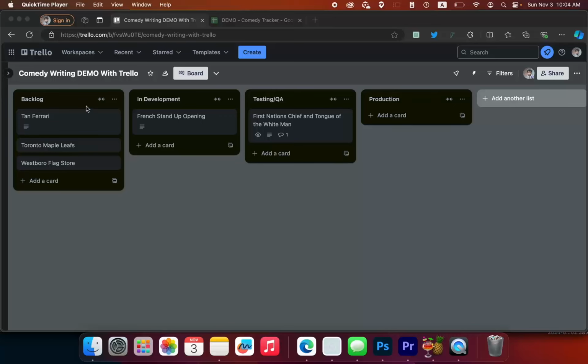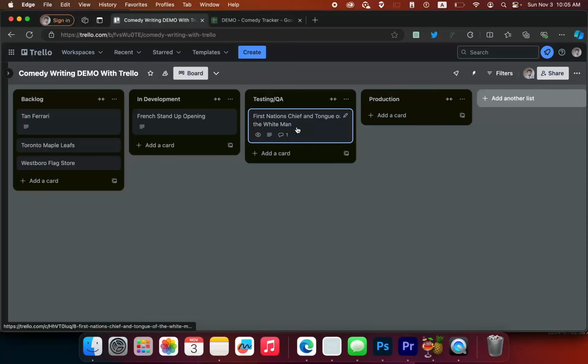But basically, in software development, you have these four categories: backlog, in development, testing, and production. And these little cards here are the things in the backlog, so waiting to be worked on. In development means you're writing. So this will be writing code, or in my case, writing jokes. Then testing and QA is where you actually go to the stage and start testing the material and rewriting things and maybe moving it back to development. So you're going to find cards go between these two categories a lot. And then once you are done, you can go to production.